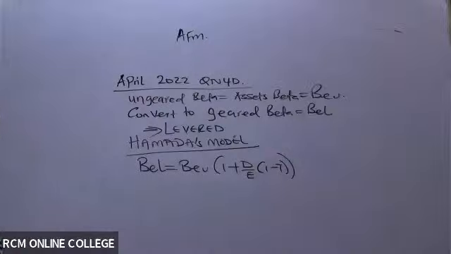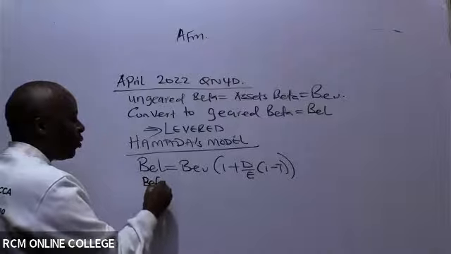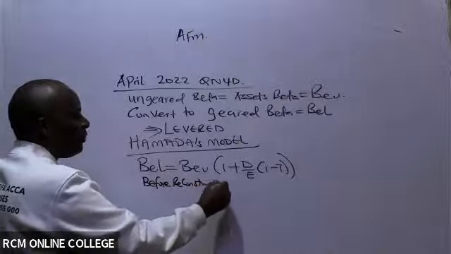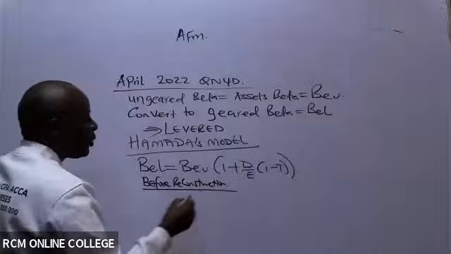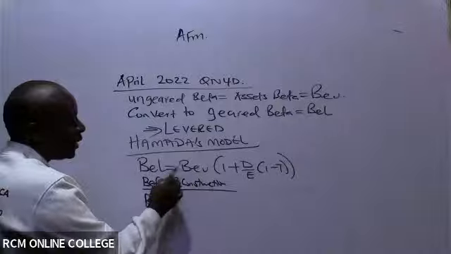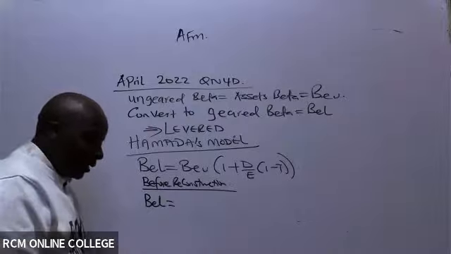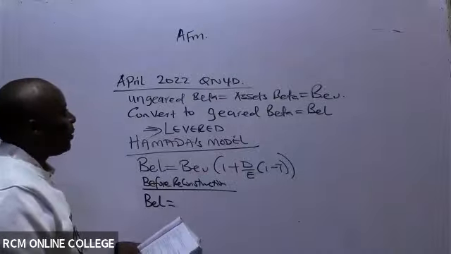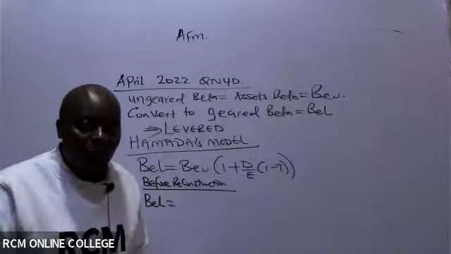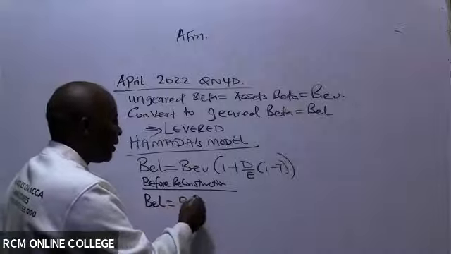So first, go ahead and give us BEL before reconstruction. Before capital reconstruction, I want to get this BEL. Beta assets has been given, and this never changes. They have told us in sentence number 2 that the beta assets is 0.9.